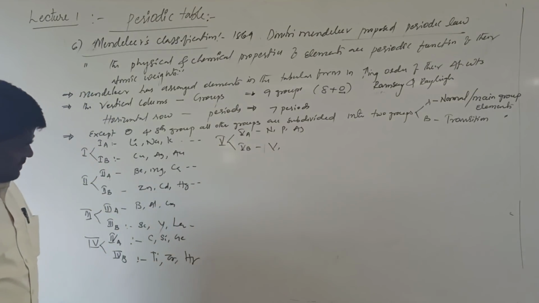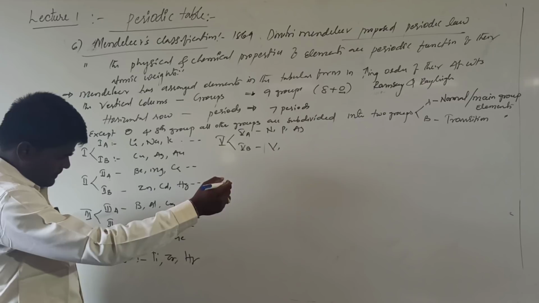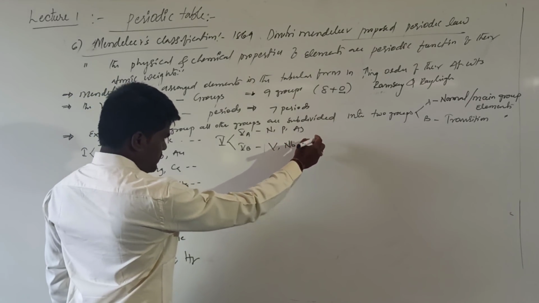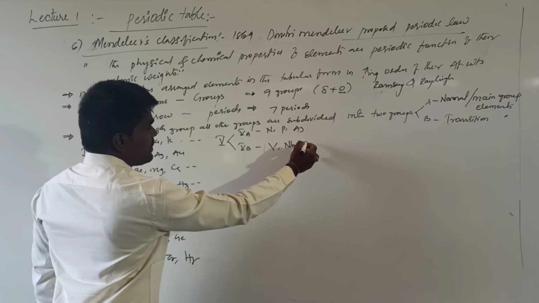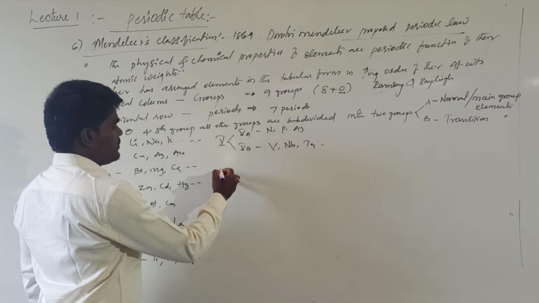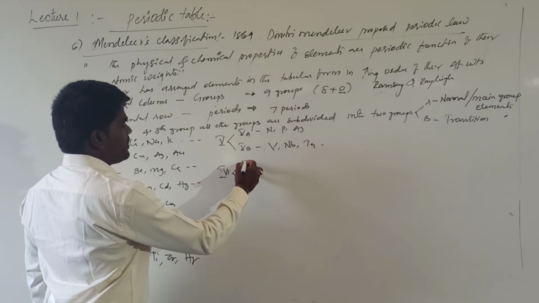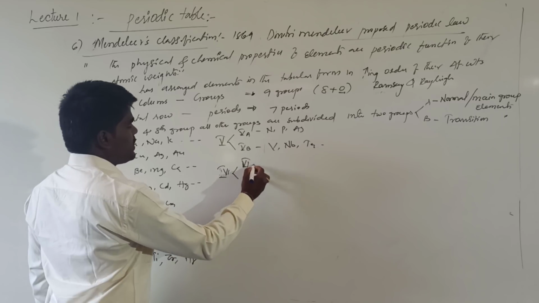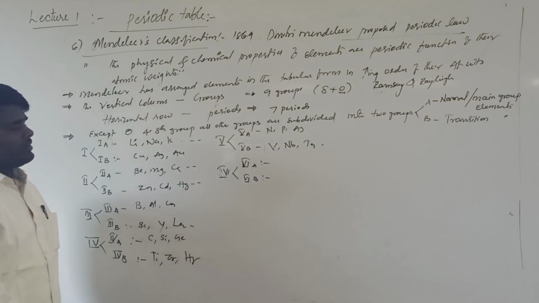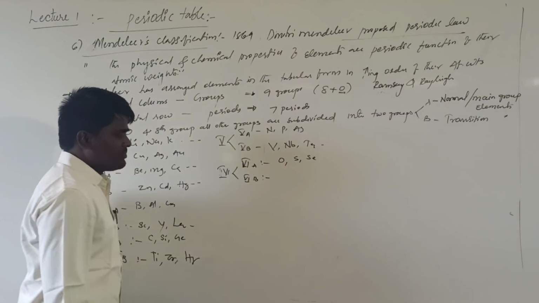vanadium, niobium and tantalum, etc. In a similar manner, sixth also has two, sixth A and sixth B. What are sixth A? Sixth A will be oxygen, sulfur, selenium.